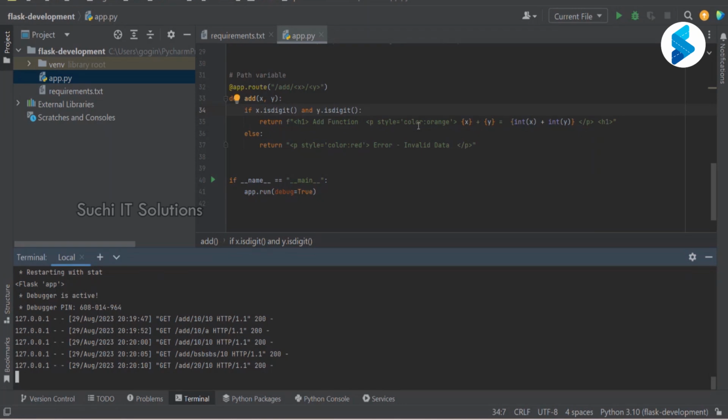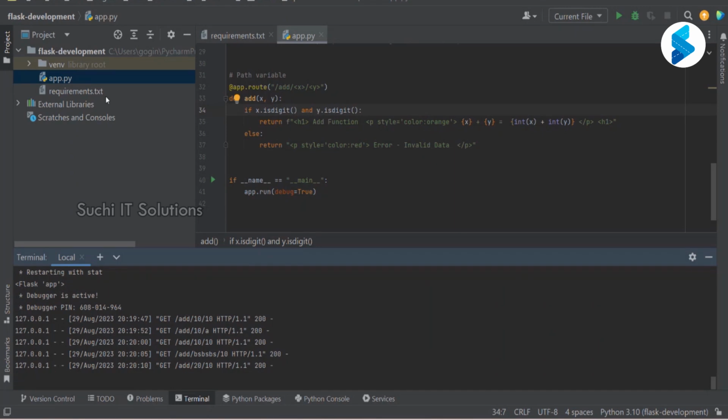Okay, now so far, what we did was we returned certain HTML response. Now I don't want to embed my HTML into my code. I want to create a separate HTML file, and from there I want to return that HTML.